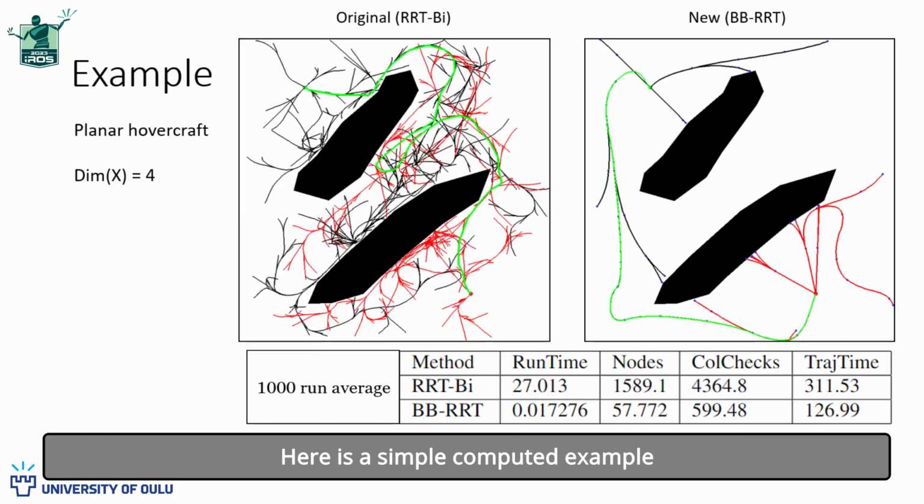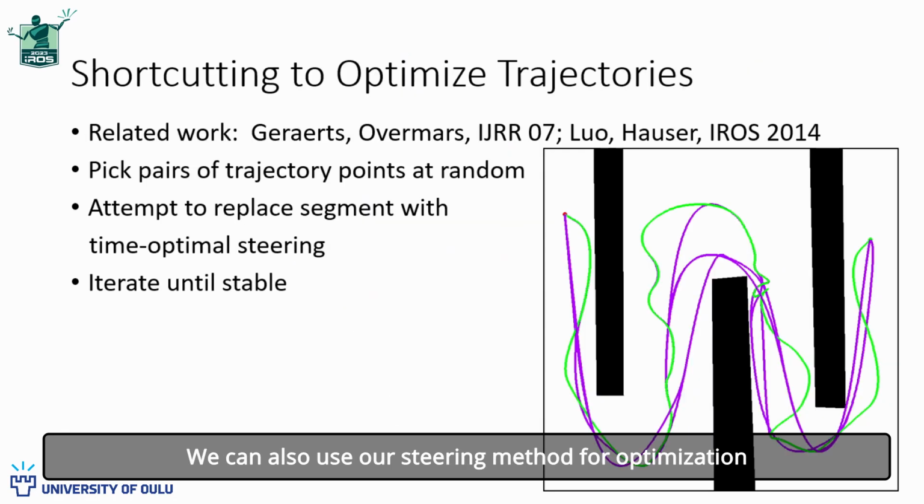Here is a simple computed example that compares the original RRT to our new approach. The exploration is much more efficient, and it is about 1,500 times faster. There are also far fewer nodes, less collision checks, and shorter solution paths. These numbers were averaged over 1,000 trials. We can also use our steering method for optimization by picking pairs of points at random along the trajectory, and attempting to replace each segment by a time-optimal segment. We iterate until no significant improvements can be made.